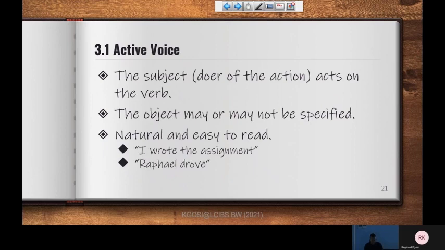I wrote the assignment, so it's a transitive verb, as opposed to just saying Raphael drove. You don't say Raphael drove what, right? So we see there that it's intransitive. It doesn't tell us what was driven by Raphael. It's also in past simple tense.